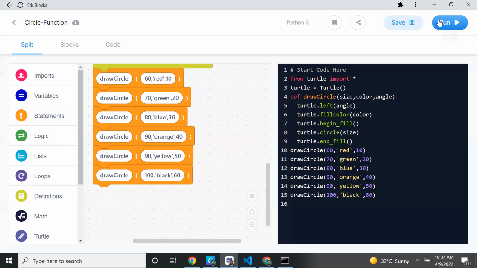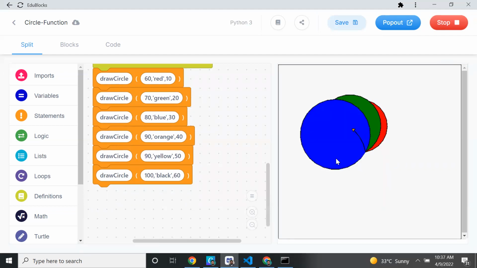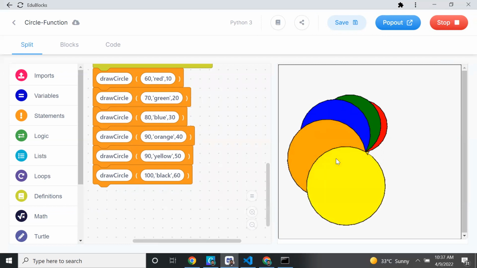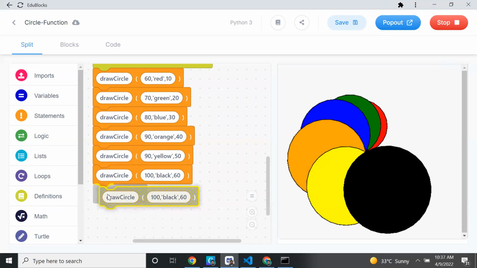Let me run this code. So first is red color, green color, blue color, orange color, yellow color. It is growing. The size is growing. Now black color. So we'll finish this. Again, we'll reduce the size. We are starting from smaller and growing bigger. I will reduce it. Now, any other color? Tell me, any four more colors? Cyan, purple, pink.